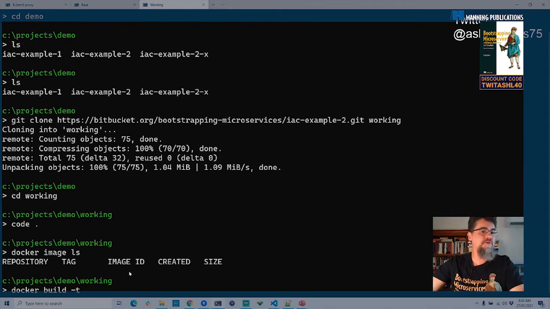Just off to the side here, I've got a cheat sheet where I've got all important URLs and stuff like that. So I'm just going to have a look in here and see if I can find the address of my Docker registry. Oh, there we go. So I'm just tagging this with the registry that I want to push to.